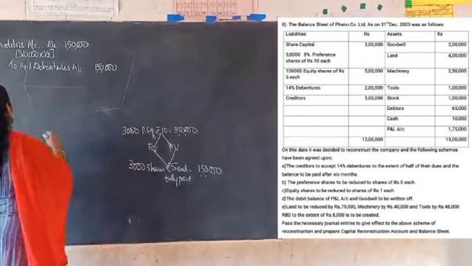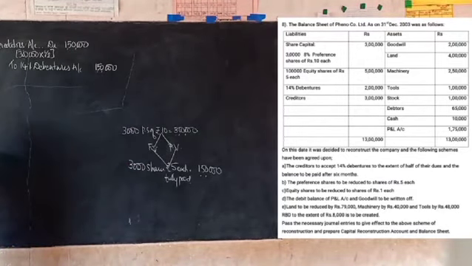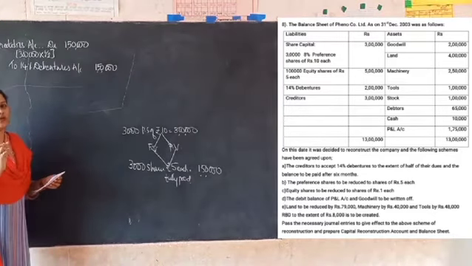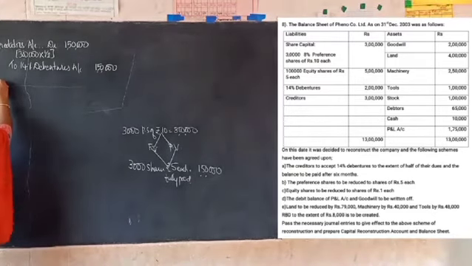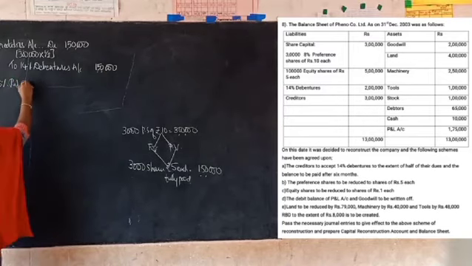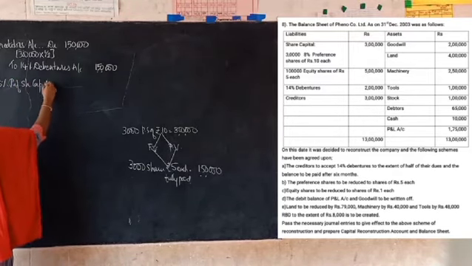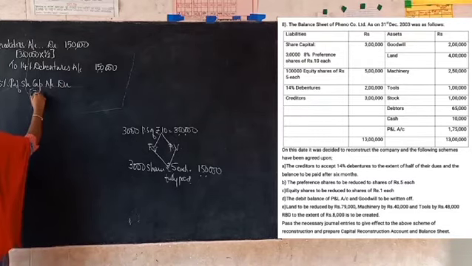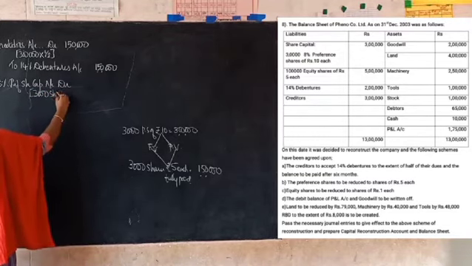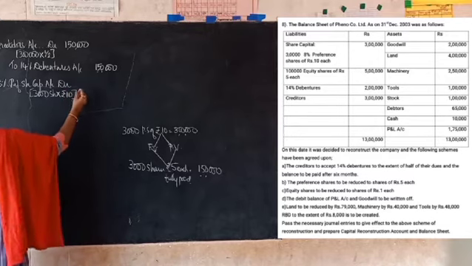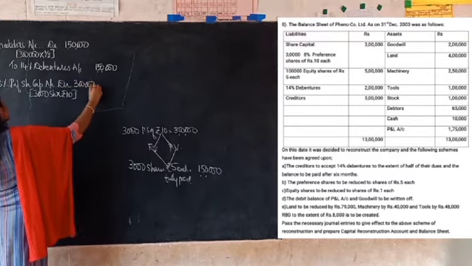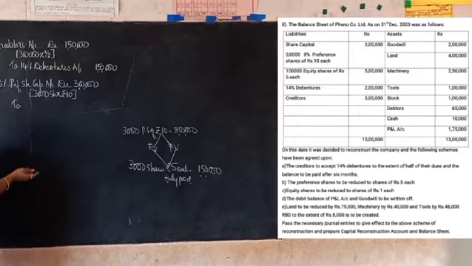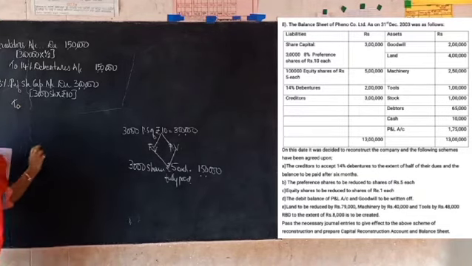So I'll write down the entry here. The second one, in this case they have given the rate of dividend given to the preference shareholders, so you can mention that here. 8% preference share capital account, debit. So you are going to cancel the old capital, which consisted of 3,000 shares of rupees 10 each, which comes to 3 lakh. Then you are going to issue new capital, that is 3,000 shares of rupees 5 each.